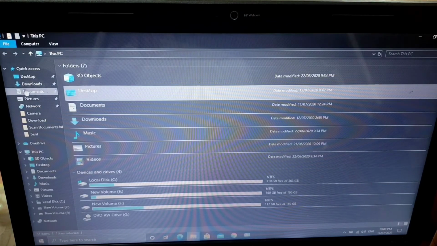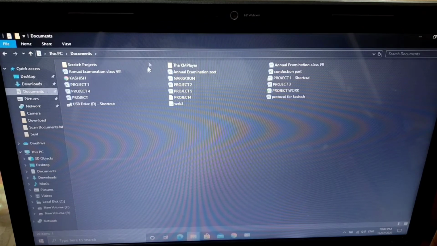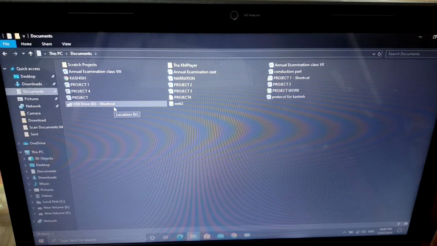From here also you will get the documents. Whatever the documents, last documents where you have worked, all the documents will be saved here, whether it is music files, picture files, everything will be here.